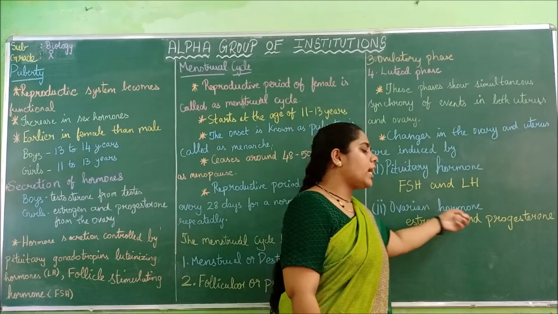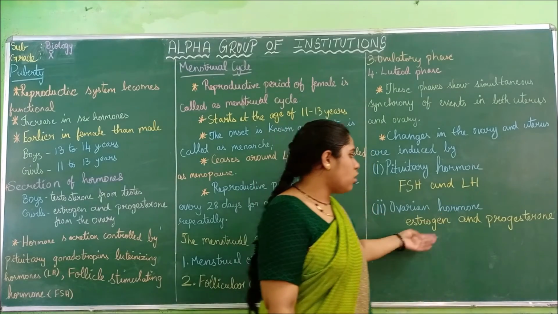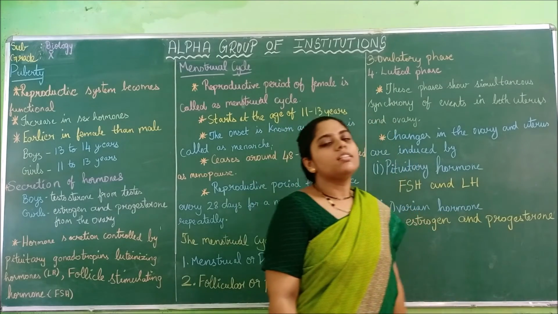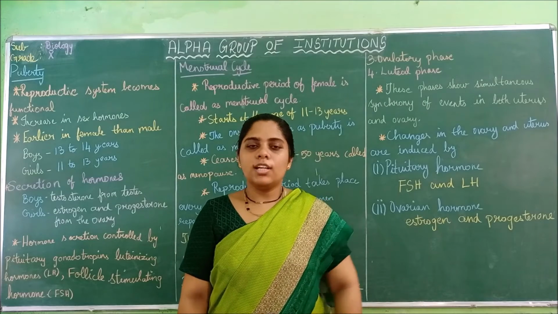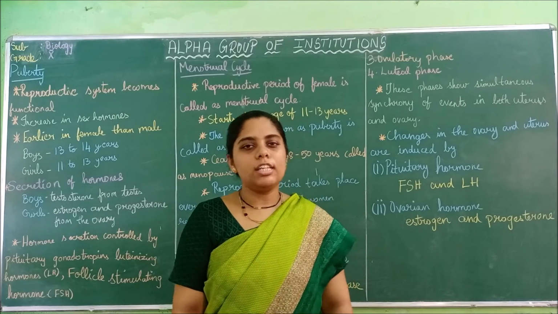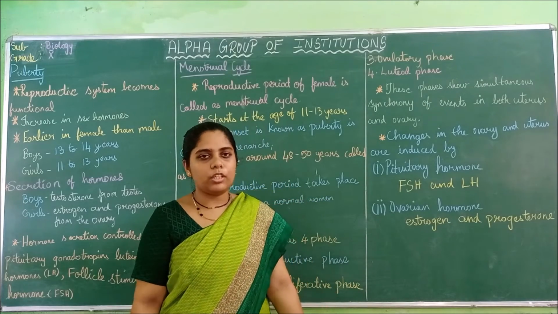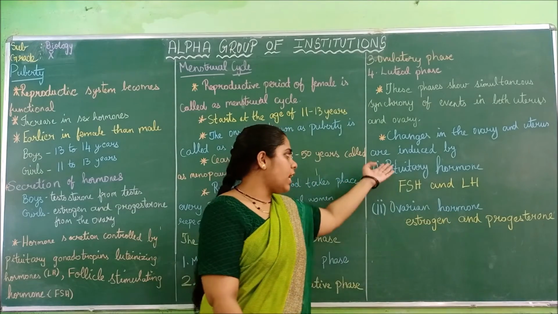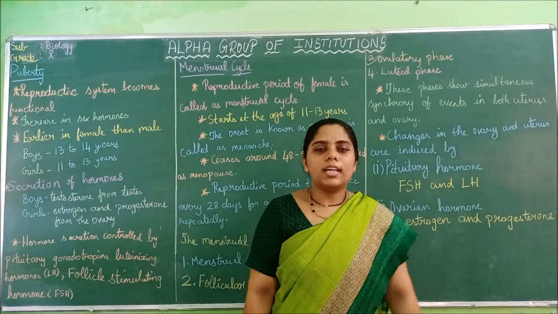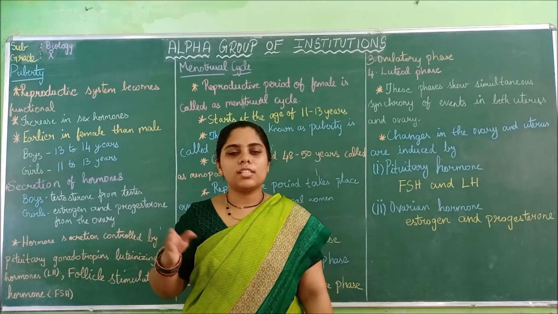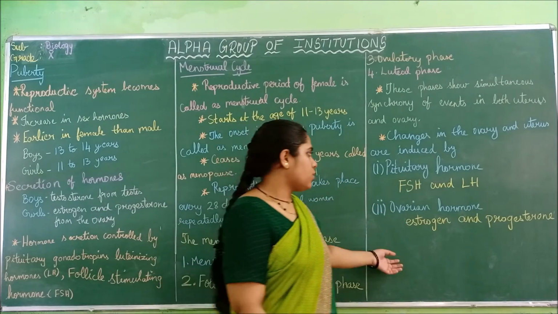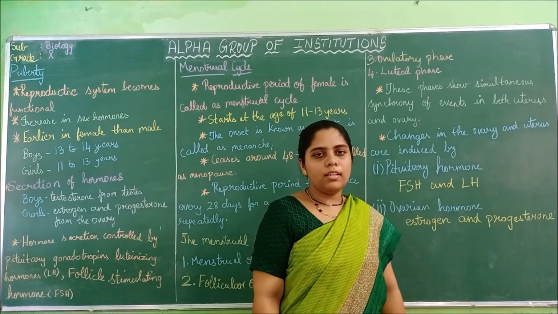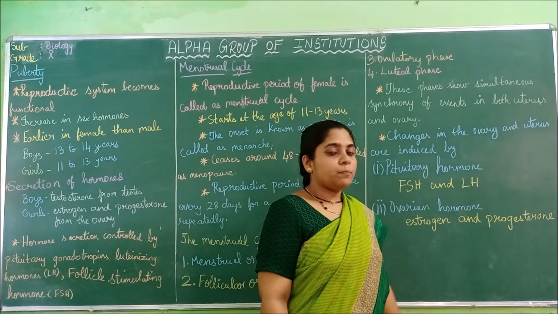Next is the ovarian hormones, estrogen and progesterone. They are produced in the ovary, in the female reproductive organ itself, so they are called ovarian hormones. So these are the two types of hormones that bring about changes in each phase. That's all for the female period.